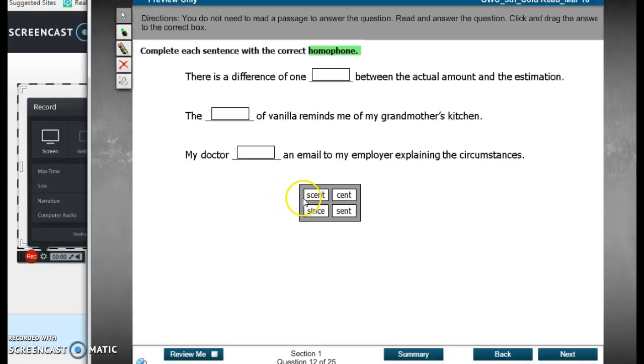Now it's really hard for me to write on this, so you can write this on your corrections sheet and we'll type it in, but we need to figure out what each of these homophones means. Scent, S-C-E-N-T, is like a smell. So if I could write right here, I would put S-M-E-L-L, smell. C-E-N-T is like the money cent.